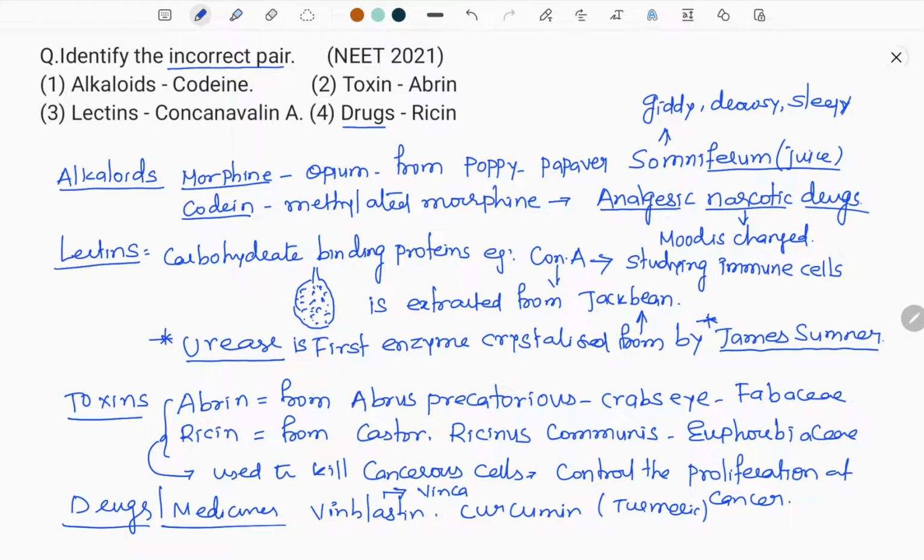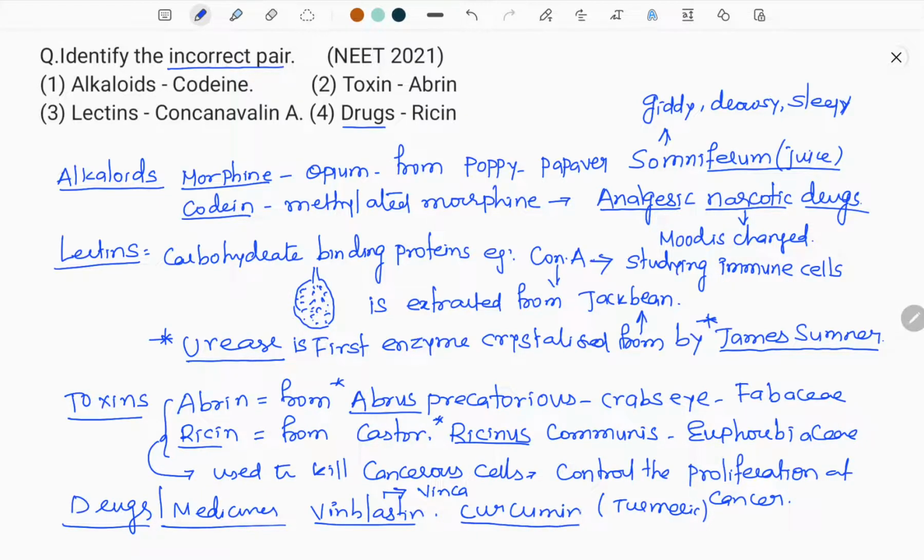And toxins, I told you, Abrin, Ricin. Abrin from Abrus precatorius, crab's eye. Ricin from Ricinus communis. So both are very well known to us. Both are used to kill cancer. They are against cancer. And drugs, vinblastine, curcumin.